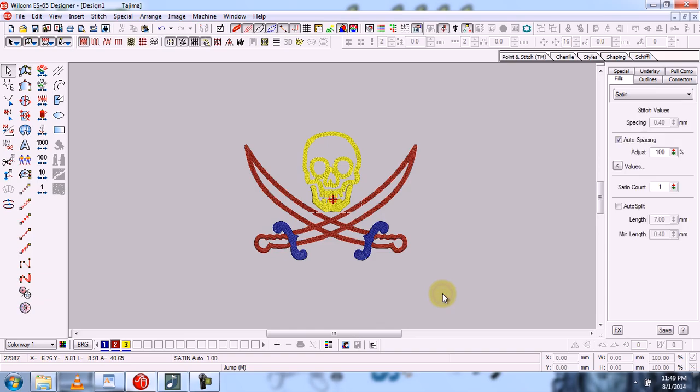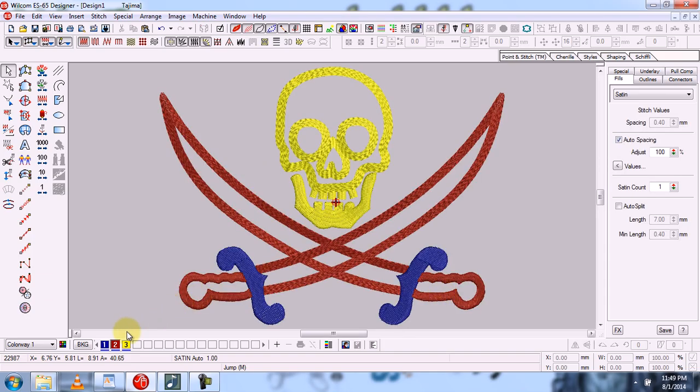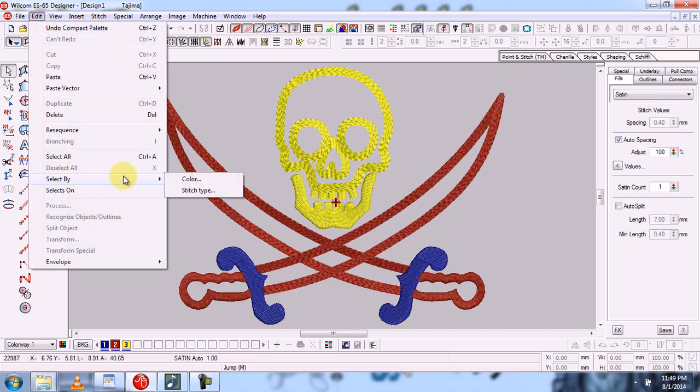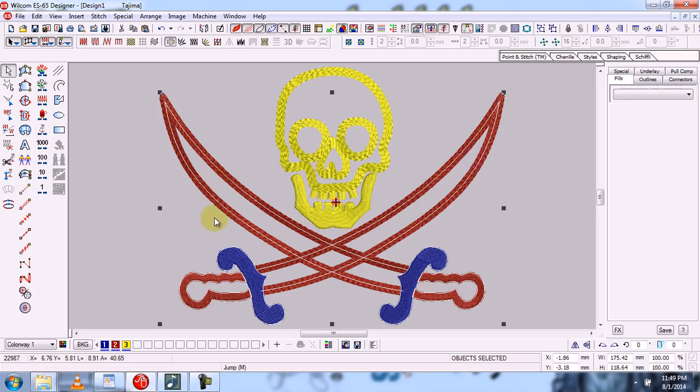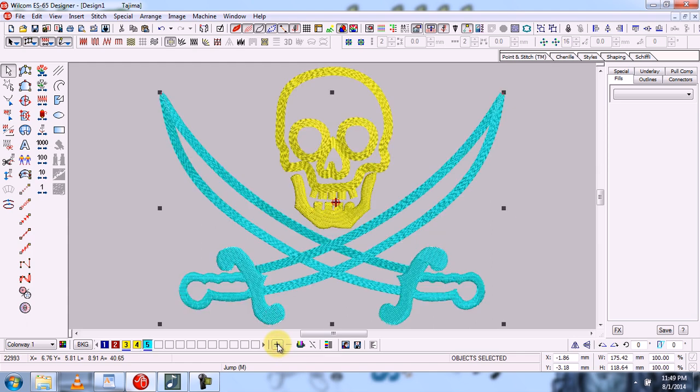So now you can see that there are three colors. Now for example, I have to select all the objects which are made with red color. So in this way we can select. Now I can change the color of all the objects which are made with red color.